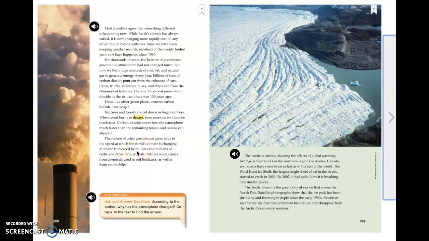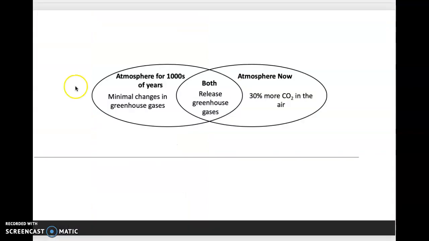So the next thing that we're going to change, the next thing we're comparing is the atmosphere, how it's today versus how it's been thousands of years before today. So, just like before, using the Venn diagram, the differences go on the outside and the similarities go on the inside. So, the atmosphere has always released greenhouse gases. That's the same for the atmosphere now and the atmosphere for the last thousands of years before.